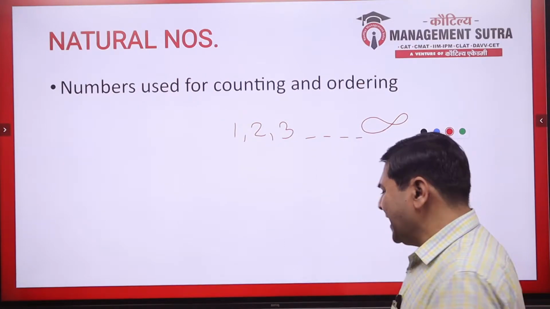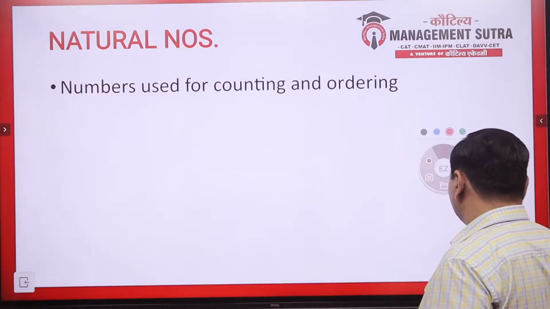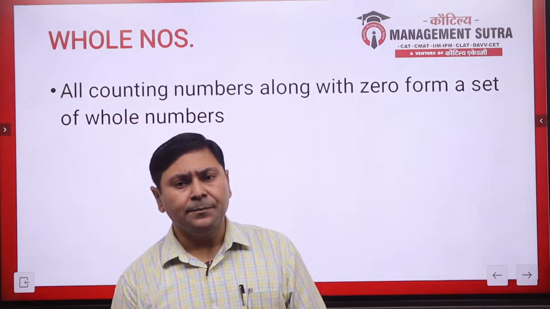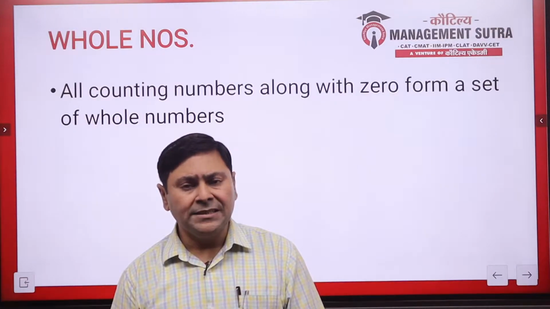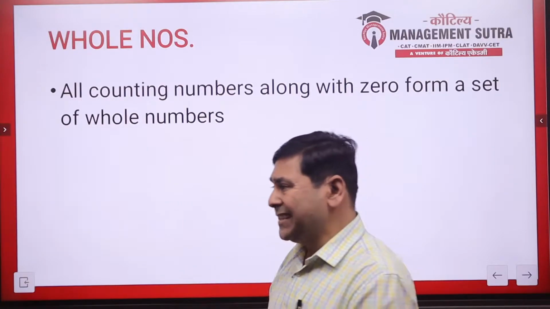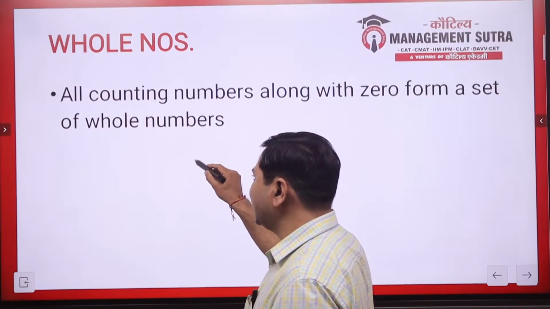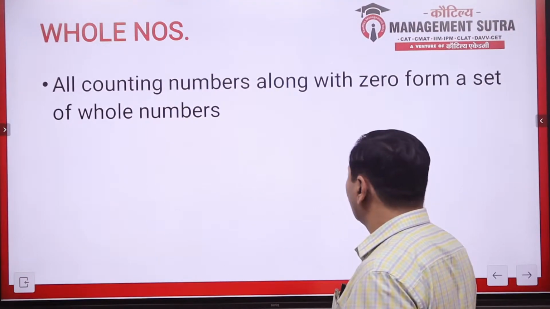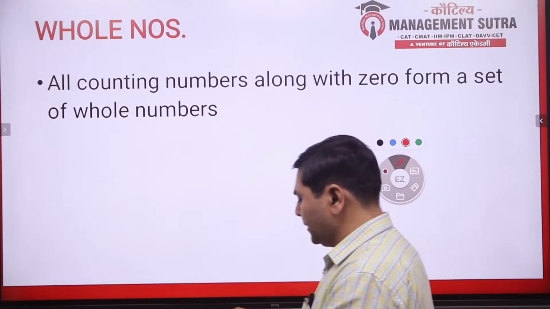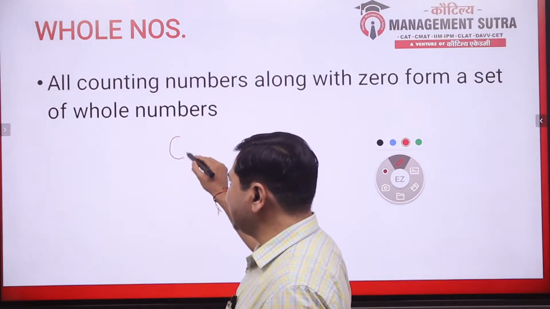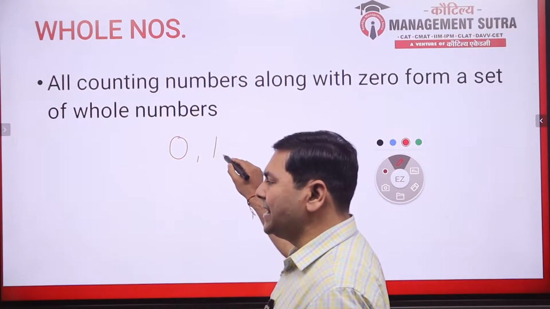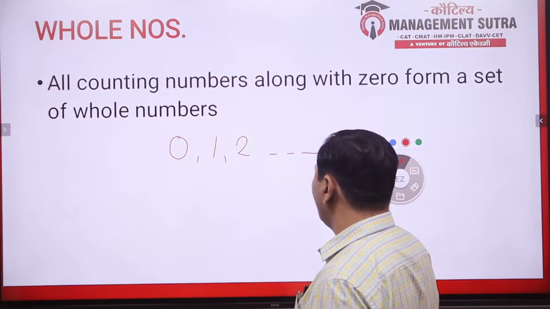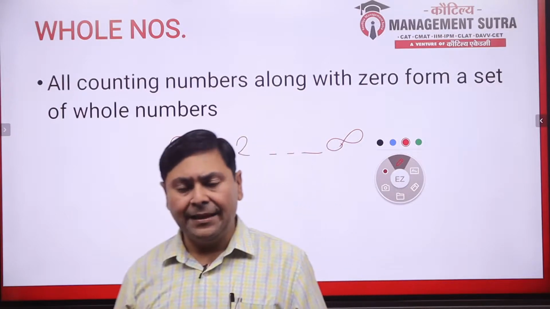Now, the next kind of number is whole numbers. What are whole numbers? Whole numbers start from 0 and thereafter include all the counting numbers. First whole number is 0, 1, 2, up to infinity.